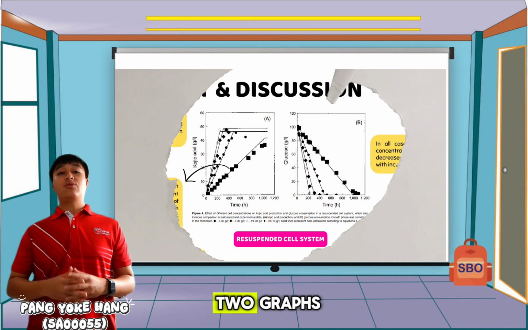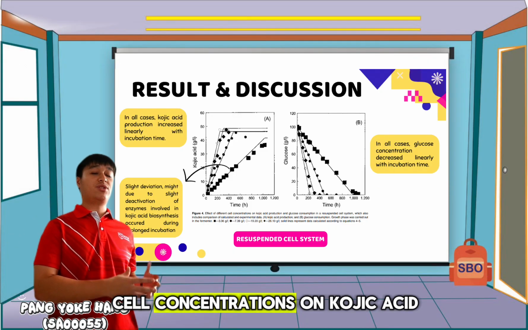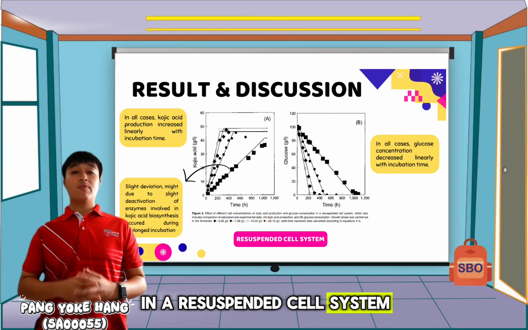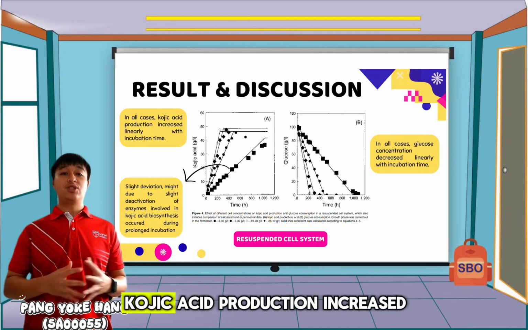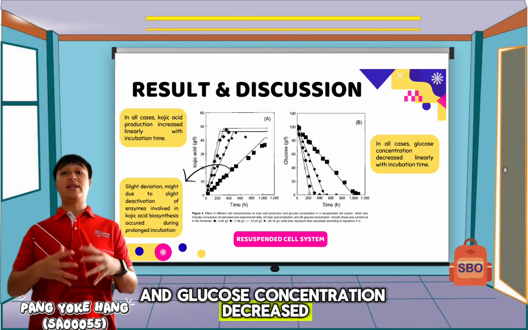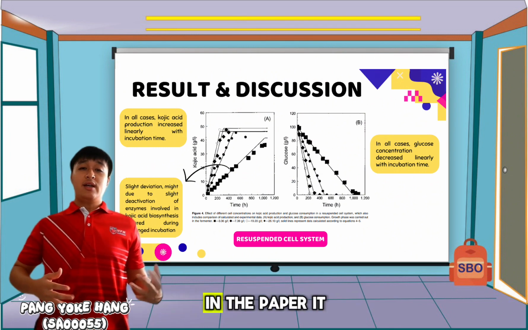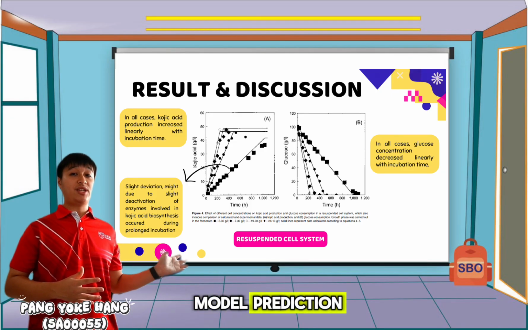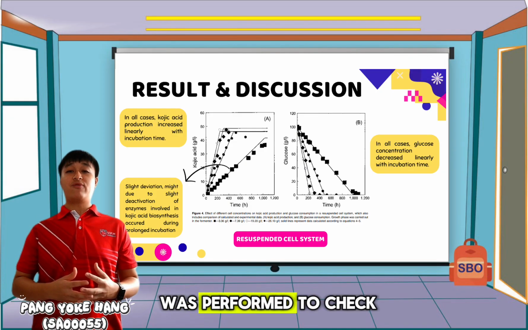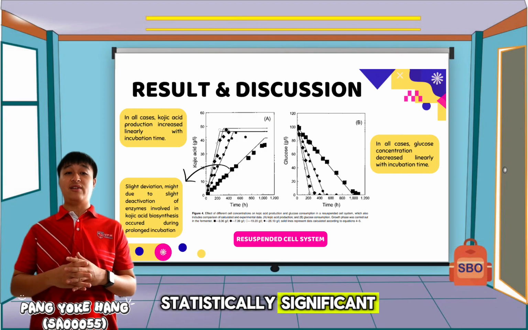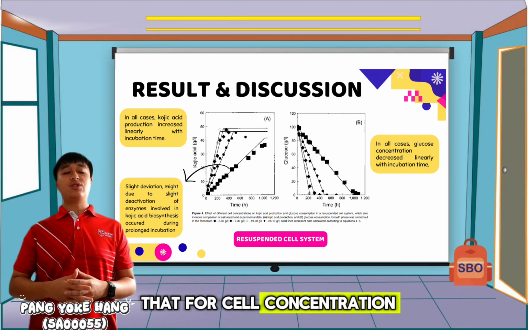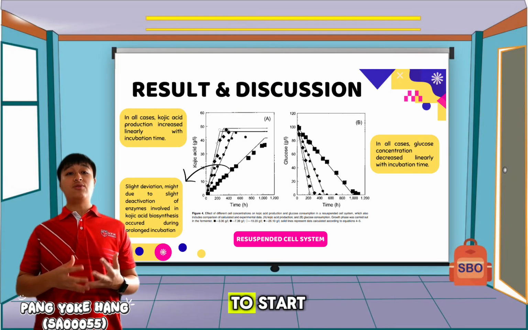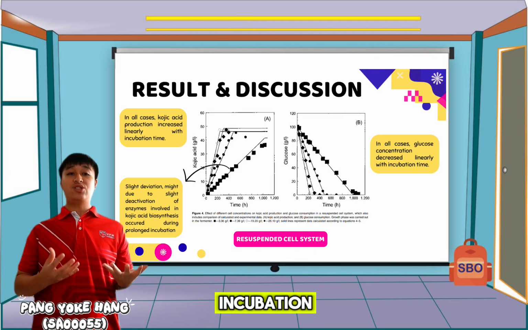And next here, we are looking at 2 graphs showing the effect of 4 different cell concentrations on Kojic acid production and glucose consumption in a resuspended cell system. As we can see from the graphs, in all cases, Kojic acid production increased and glucose concentration decreased linearly with incubation time. In the paper, it is mentioned that the experimental data plotted in the graph are compared to the model prediction showed as solid line, and the t-test was performed to check whether the deviations are statistically significant. And it is found that for cell concentration of 3.36, there's a significant deviation after around 800 hours, which might be due to slight enzyme deactivation during prolonged incubation.